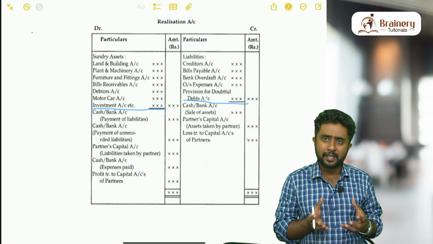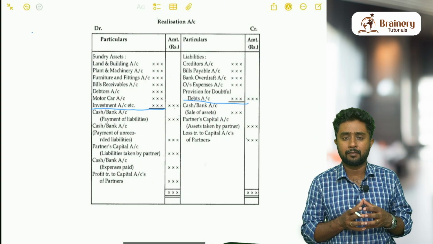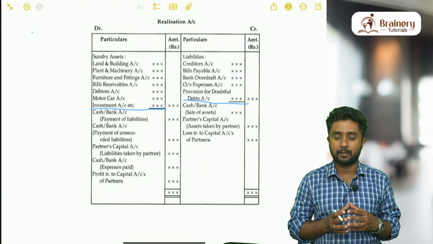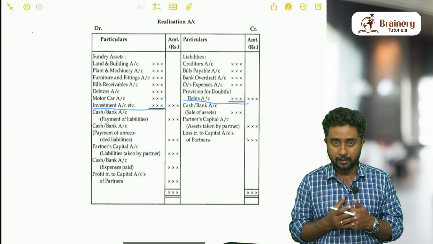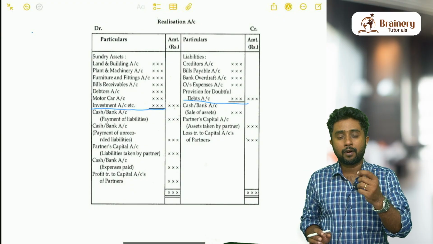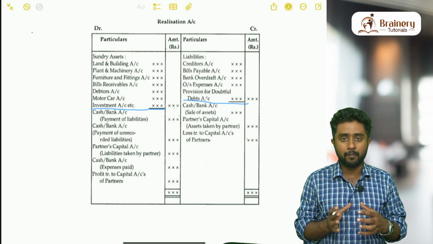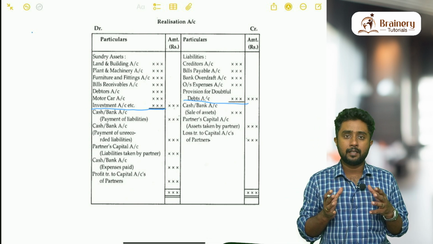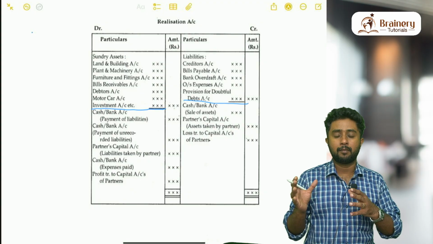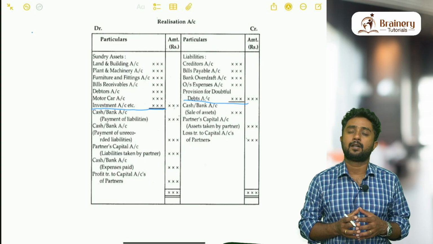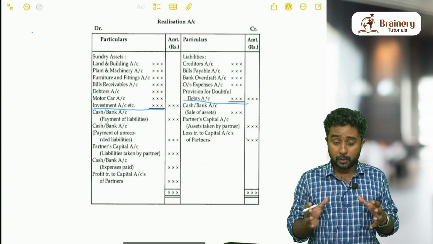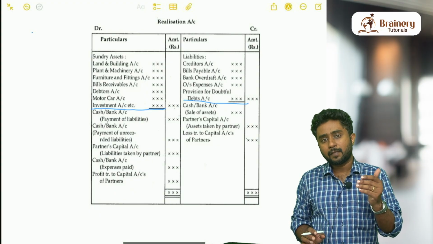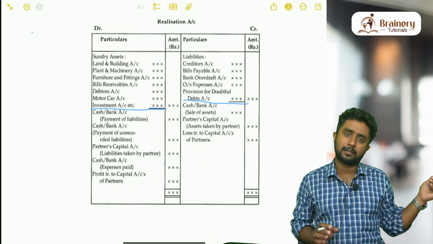When you are transferring the assets, the main thing you have to remember is we will not transfer cash in hand or cash at bank. The next thing in your mind is from where we are transferring the assets. Same as the previous chapter, admission, retirement, death of partner and all, in this chapter also they will provide you with a balance sheet in realization account questions. If they want you to prepare realization account, they will provide you with a balance sheet. In that balance sheet, certain assets will be there, certain liabilities will be there.